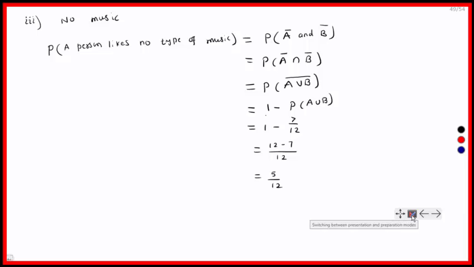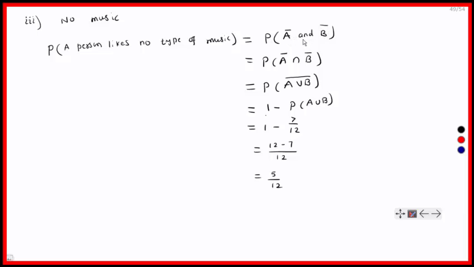Now we are going to solve no music. A person selected at random likes no type of music. No type of music means what? He does not like Indian music as well as he does not like Western music. That is, the probability of a person likes no type of music is equal to a person does not like Indian music. Means what? A bar. A is he likes Indian music. A bar is he doesn't like Indian music. That is the complement of A. And B bar means what? He doesn't like Western music.